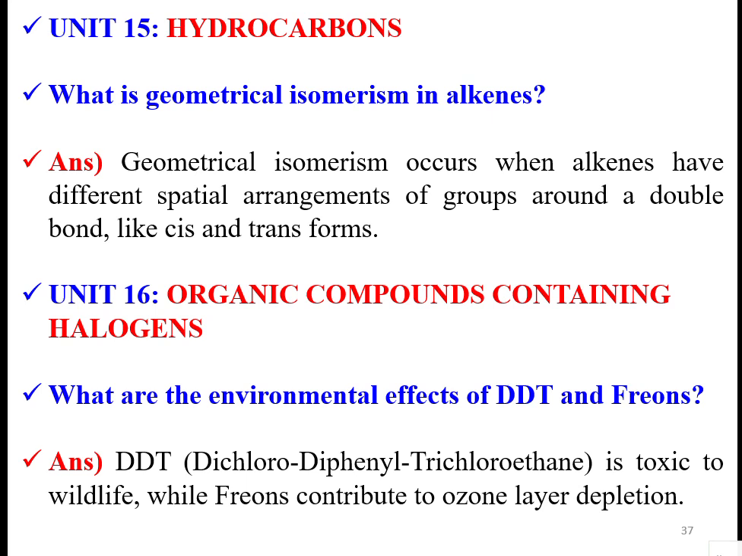What is geometrical isomerism in alkenes? Geometrical isomerism occurs when alkenes have different spatial arrangements of groups around a double bond, like cis and trans forms, left, right. Like optical isomers, for example, if you see your face in a mirror, one is cis, other is trans. Image, mirror image. Like that there will be isomers. They are called geometrical isomers.